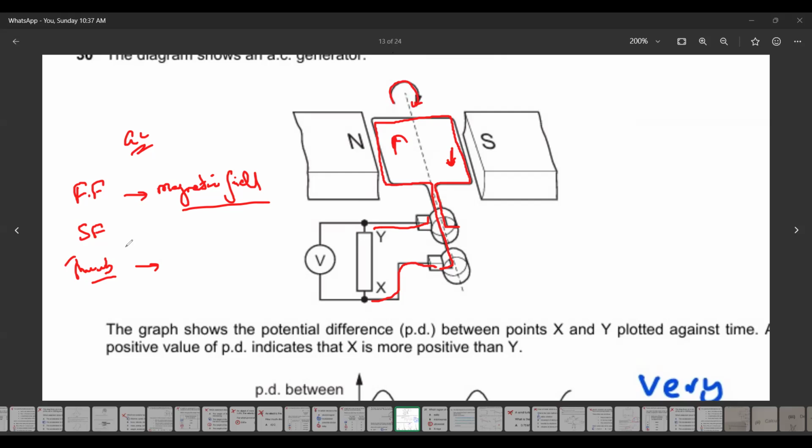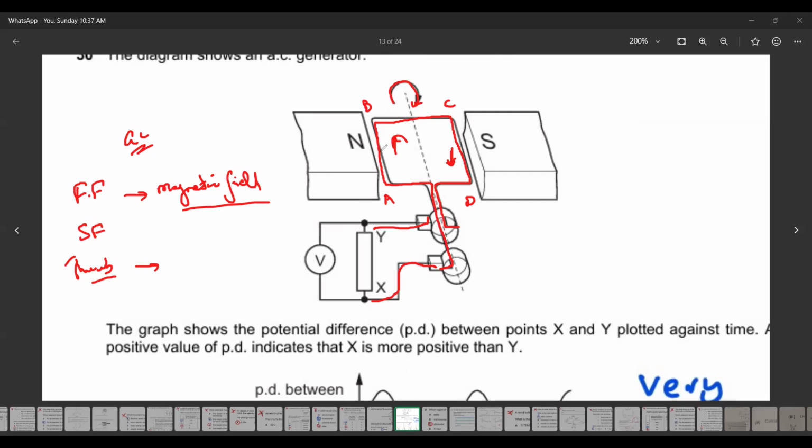So what is the direction of the induced current? For example, if this is A, this one is B, this one is C, and this one is D. What is the direction of the current for A, B, C, D? When you work out the right hand rule, your index finger should point towards south, which is on the right hand side. Your thumb points in the direction of the motion of the wire, which is going down. So your thumb is pointing down. Your second finger is pointing from C to D. So what is the direction of the current?